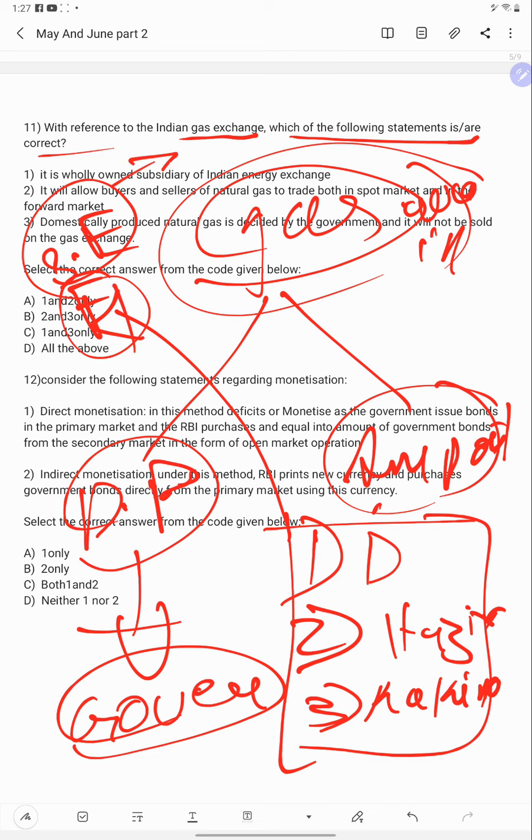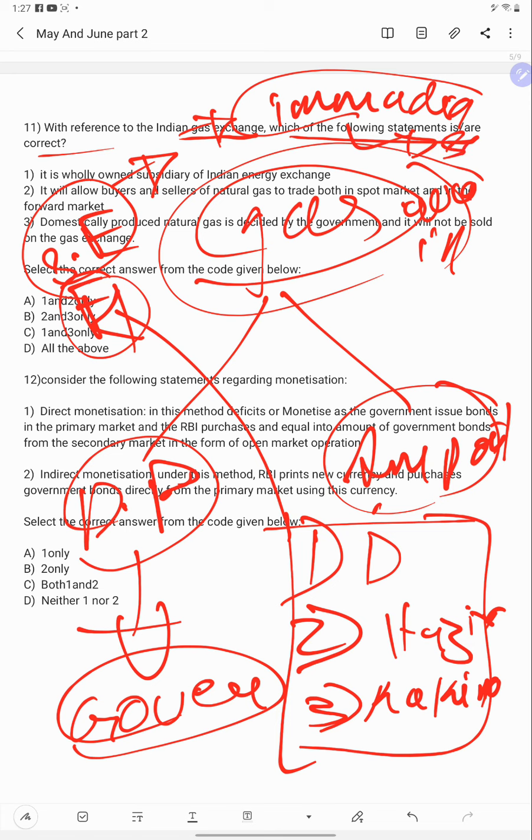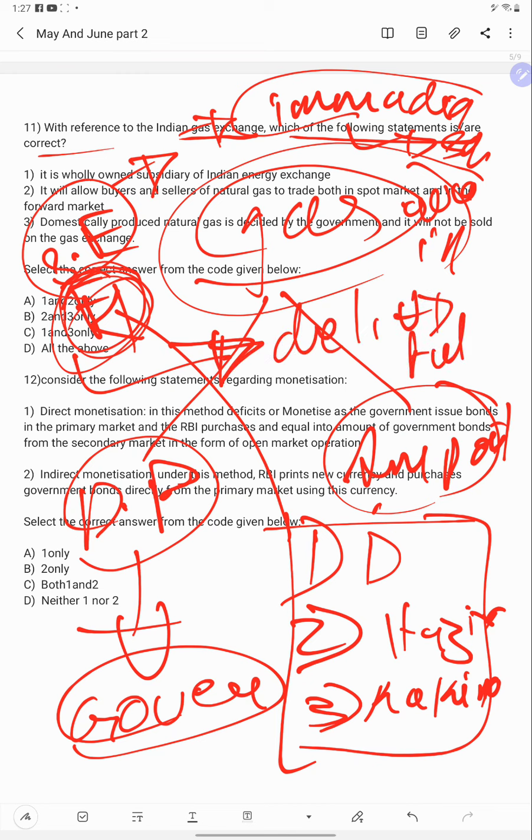What is this spot exchange? It is delivered for immediate sale. On the spot it will be decided. What is forward? Forward, as the name itself says, is delivered on a future date.